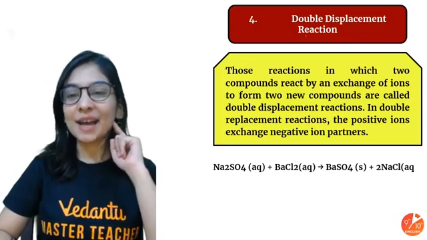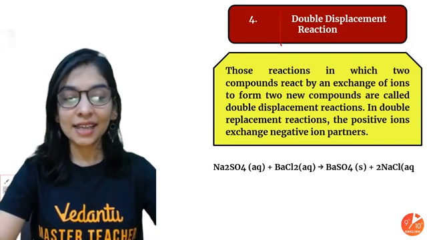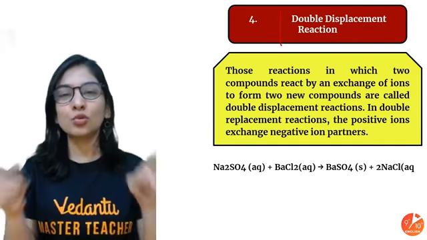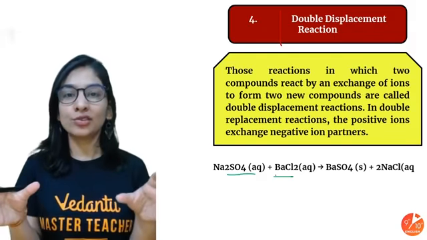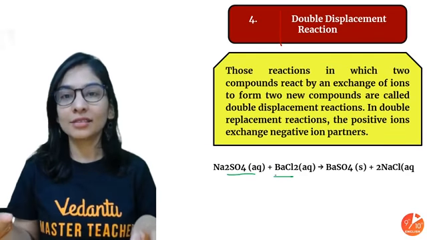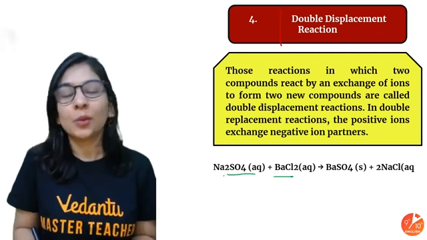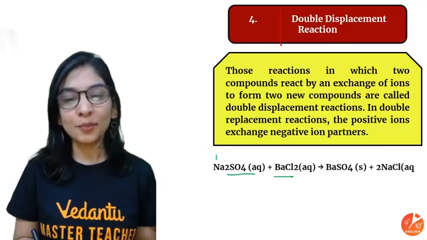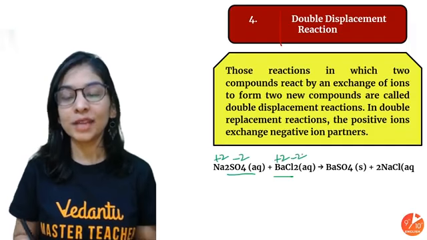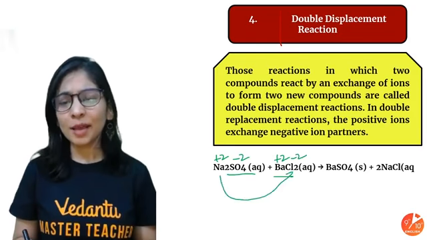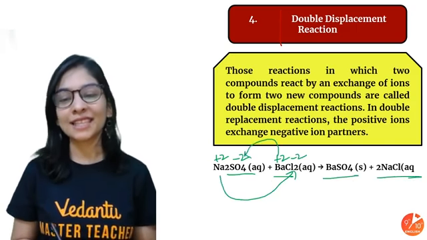So students, now the next type is our DD reaction. What's a DD reaction? Our DD reaction is nothing but double displacement reaction, two times displacement reaction. And how does that happen? When you have two aqueous solutions and they are exchanging their ions, that's what a DD reaction is. Two aqueous solutions exchanging their ions. They're like, we are done, let's exchange. Sodium 1 positive, 2 sodium 2 positive, sulfate 2 negative charge, barium 2 positive, 2 chlorine 2 negative. Exchange of ions. Sodium is like, I'm going with chlorine, I am done. Barium is like, okay, I'm going with sulfate. So barium sulfate and sodium chloride.